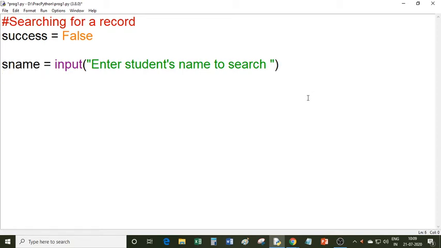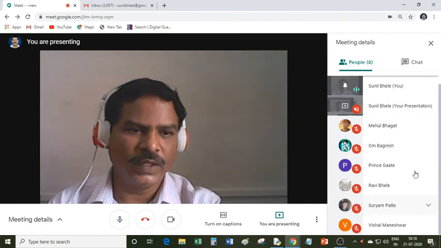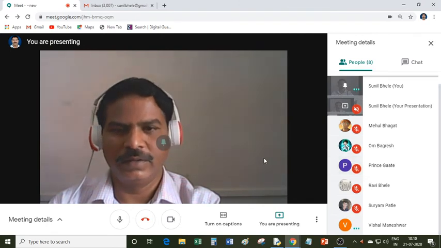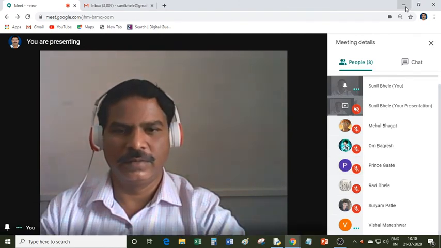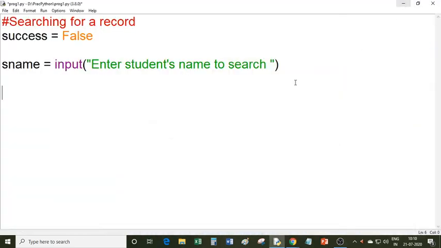Now I will create one file object. You can suggest the name of file object. Can you suggest any name for the file object? Vishal, can you suggest any name for the file object? So search file. Okay, search file.